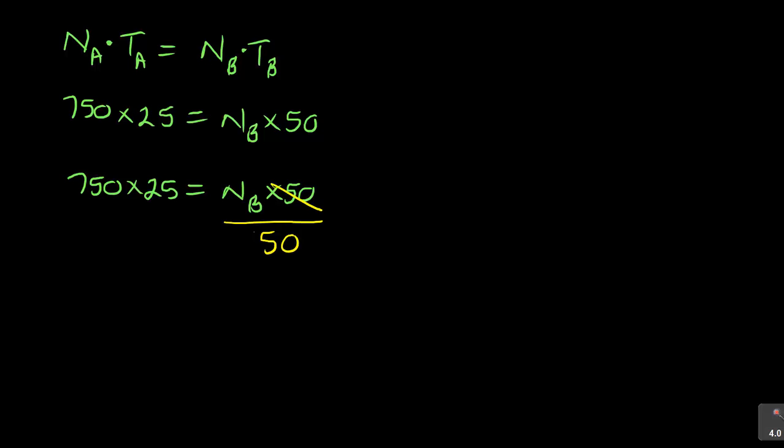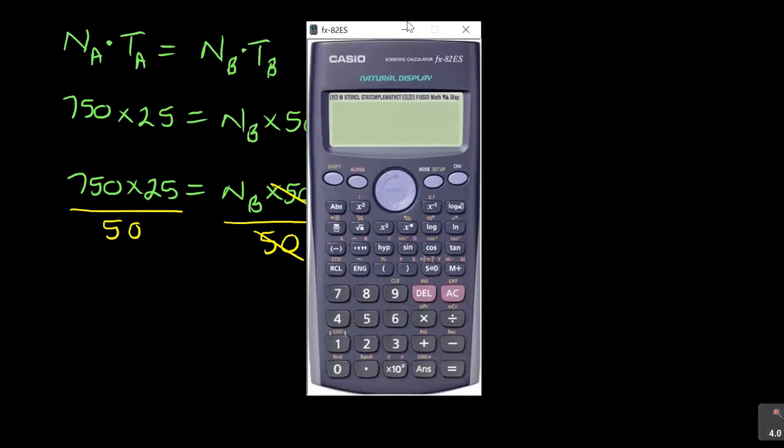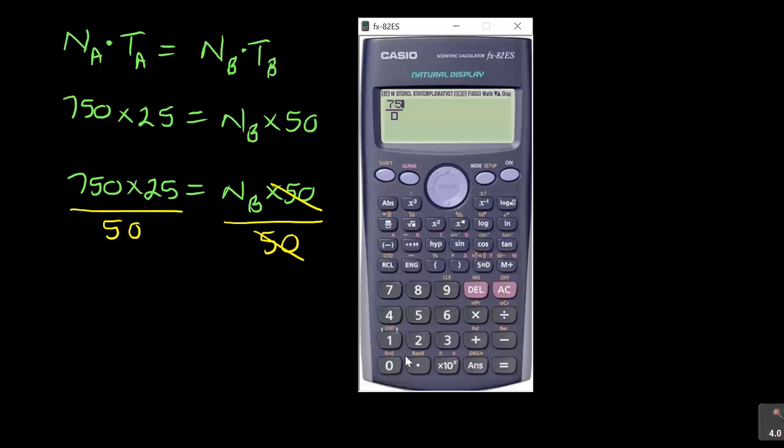But what you do on the left, you also do on the right. So now, after dividing, 750 times 25 over 50 gives me 375.